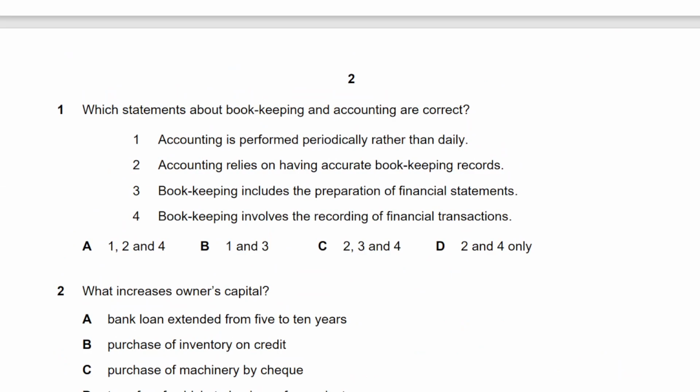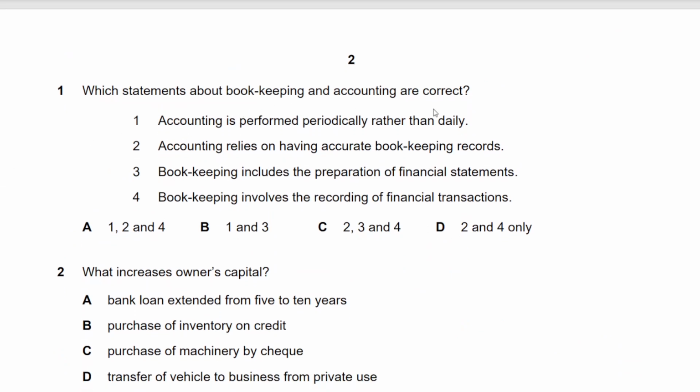Number 1. Which statements about bookkeeping and accounting are correct? You need to know the definitions of both. Bookkeeping is the detailed recording of day-to-day transactions. Accounting uses the bookkeeping records to prepare financial statements. Accounting is performed periodically rather than daily. That is true by definition.